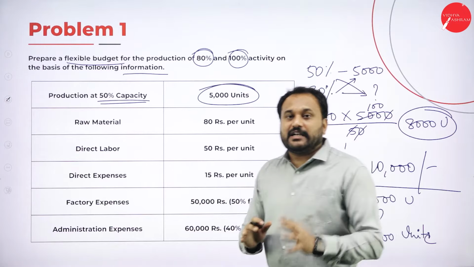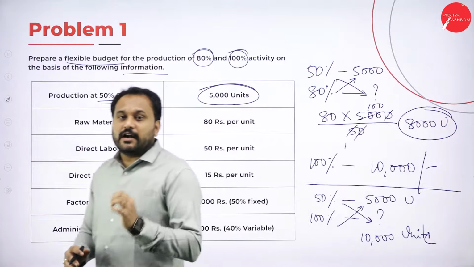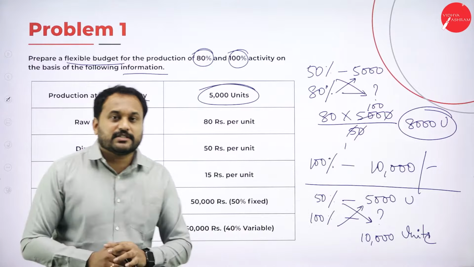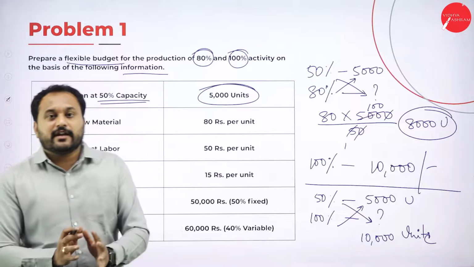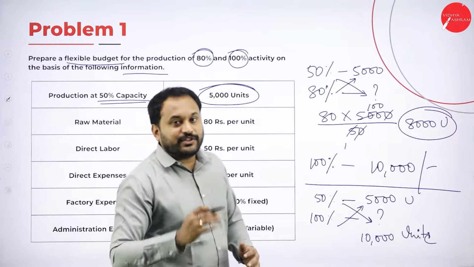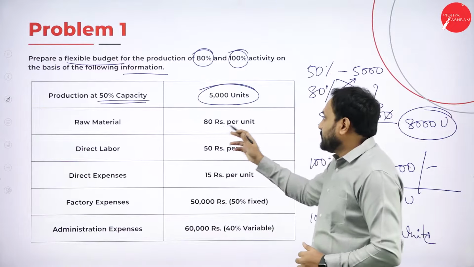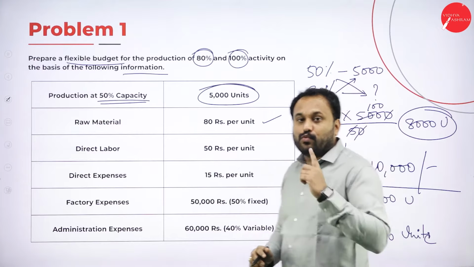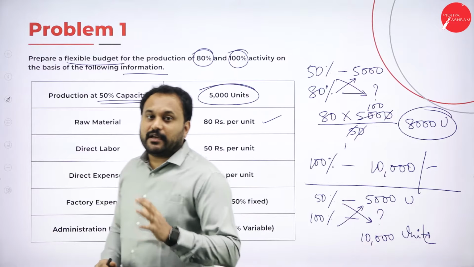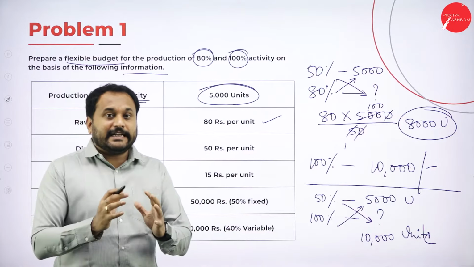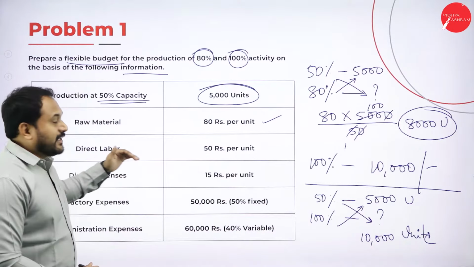Students, raw material is always a 100% variable cost because it will change according to the time and situation, demand and supply. And how much is it? 80 rupees per unit. That is, for 1 unit, they are actually asking you to pay 80 rupees. Next one is direct labor.